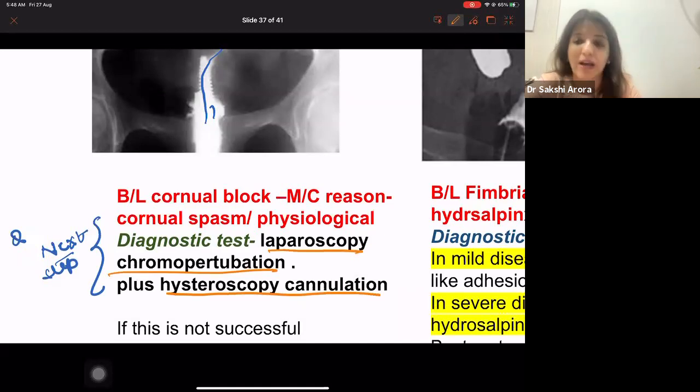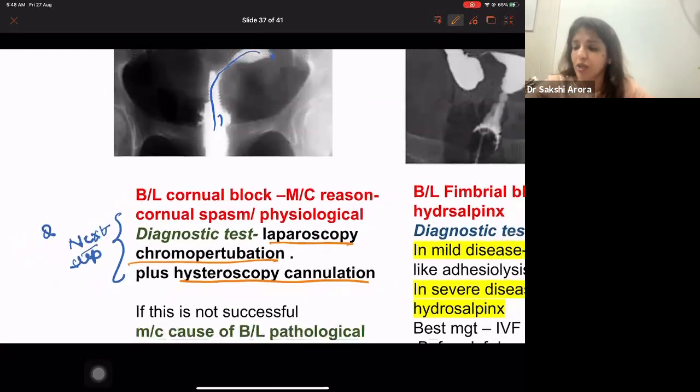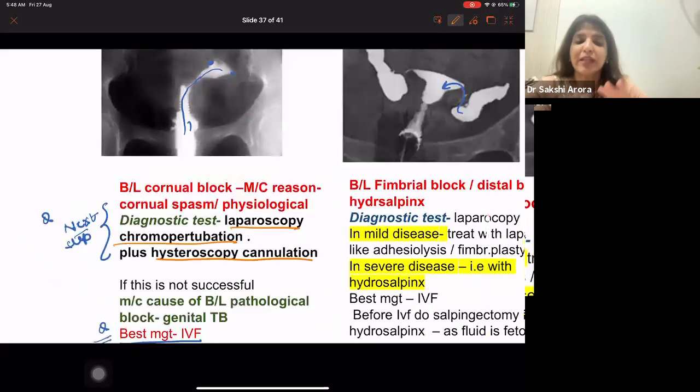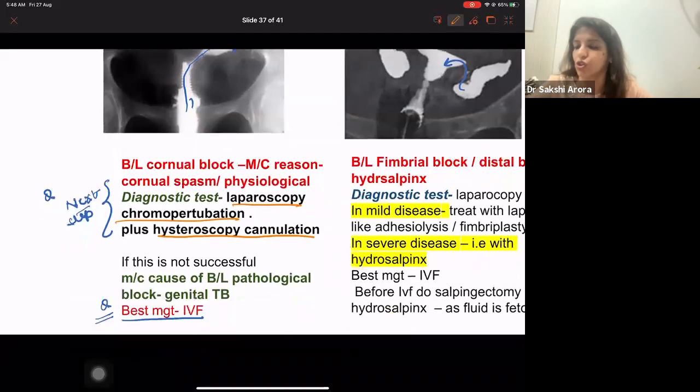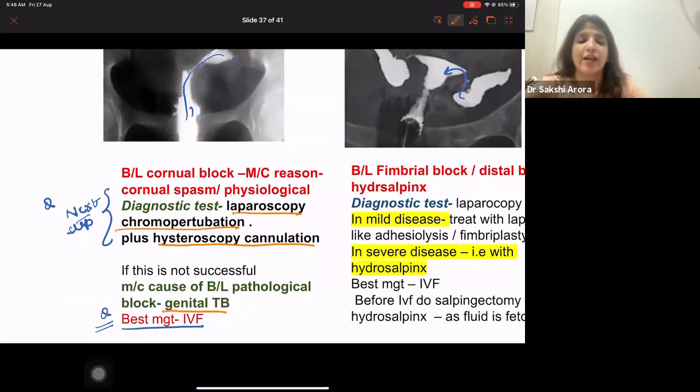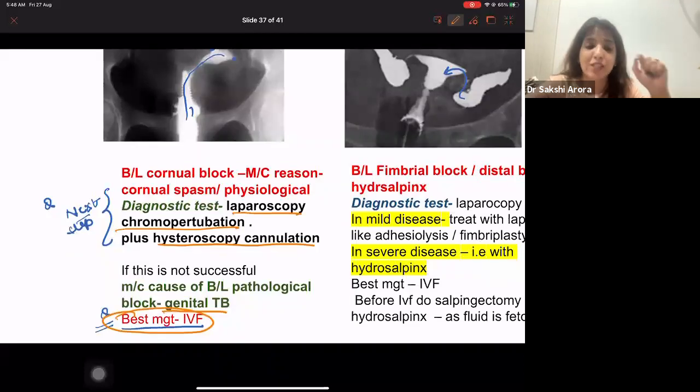By doing this much, most of the blocks are resolved. But if the block is not resolved, then it means that this blockage is due to some pathology, and most of the time it is due to genital TB. And so best management becomes IVF. For tubal blockage, always best management is IVF. For any kind of tubal blockage, best management is IVF.